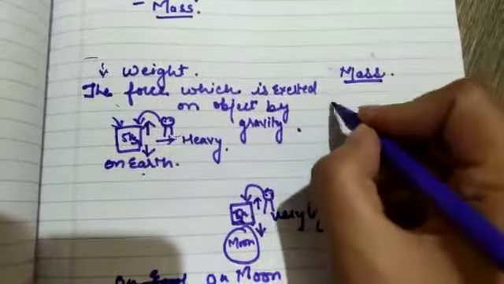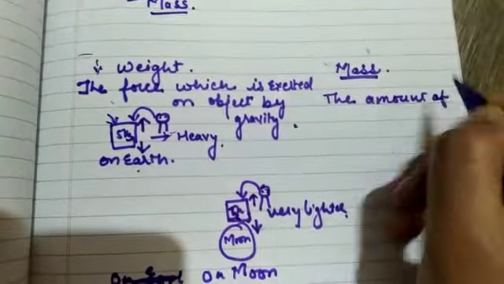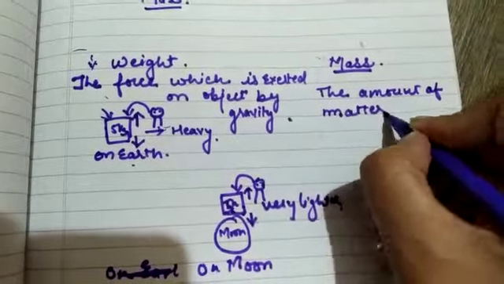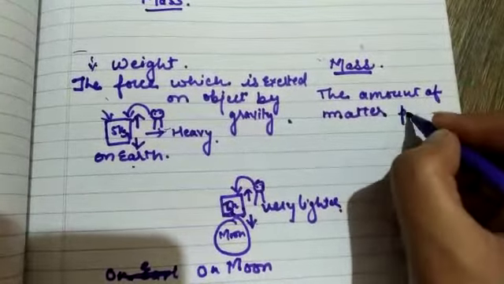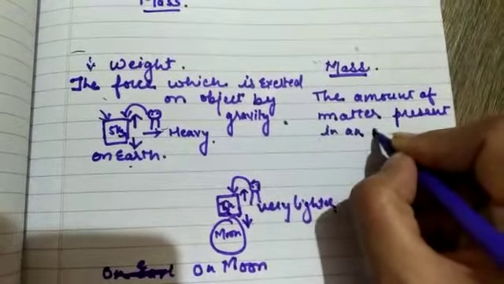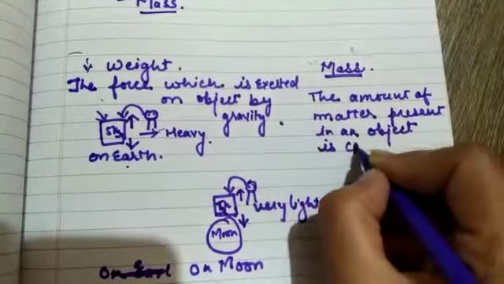So we can say the amount of matter present in an object is called mass.